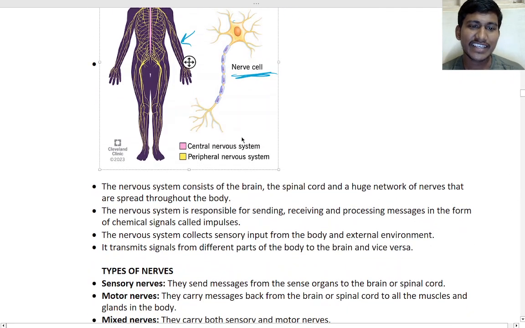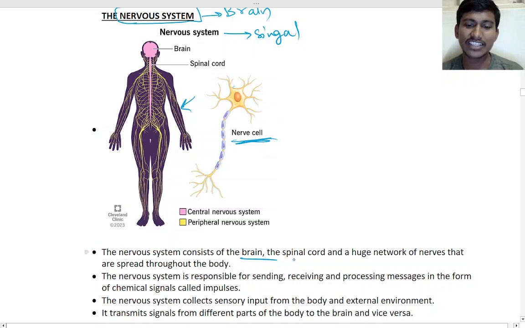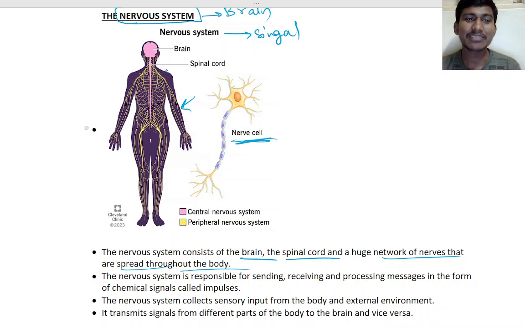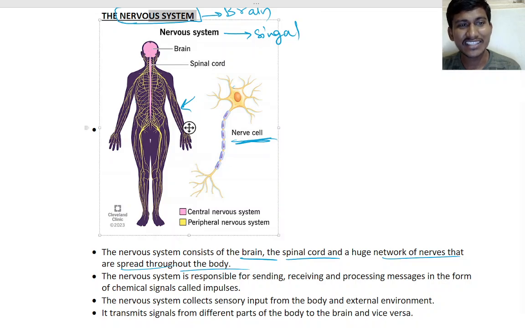So let us see next. The nervous system consists of the brain and the spinal cord, a huge network of nerves spread out through the body, right? They always tell you to keep the spinal cord straight. Why do they tell you to keep the spinal cord straight? Because it will bend. Yes, it is part of the brain. It helps you in thinking and sending the signal, okay?